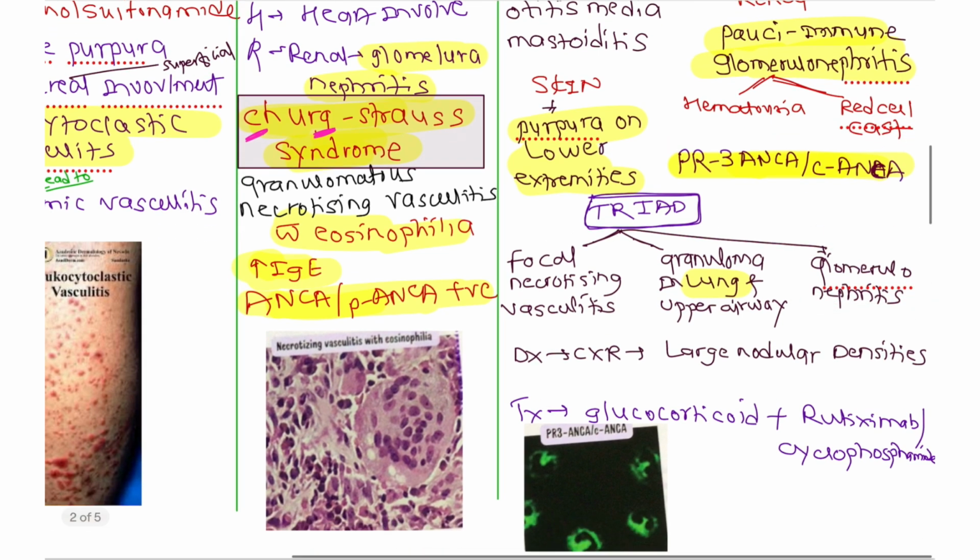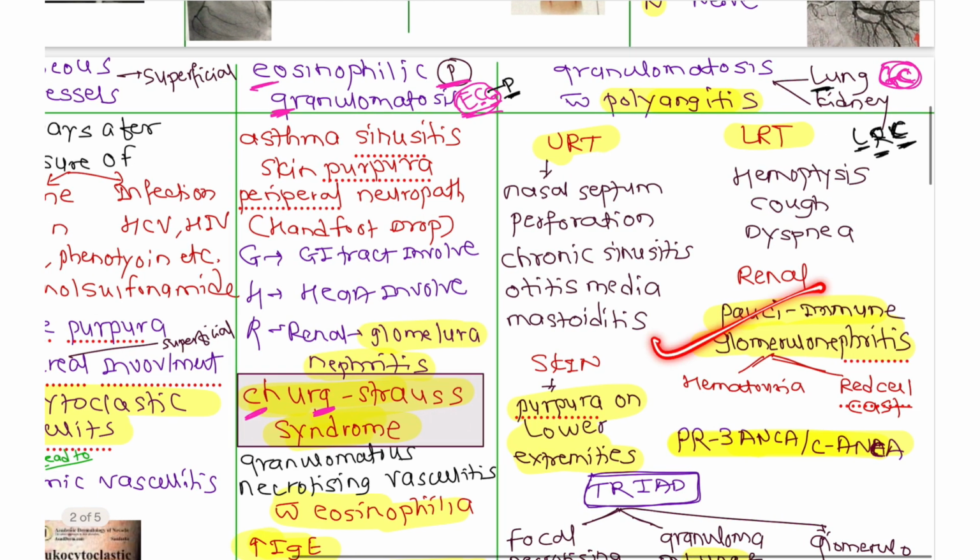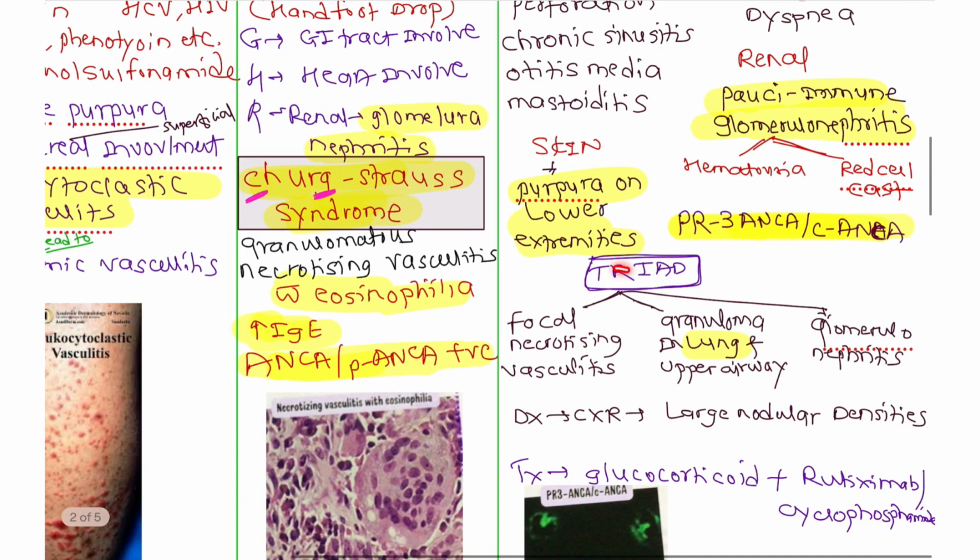There are large nodular densities and glomerulonephritis, due to which you can get hematuria and red cell casts. Now in the treatment you can start glucocorticoids or rituximab or cyclophosphamide. Okay, so this is about C-ANCA positive granulomatosis with polyangiitis. This is about P-ANCA positive eosinophilic granulomatosis. You have to remember this triad; I have made it separately later in the video.